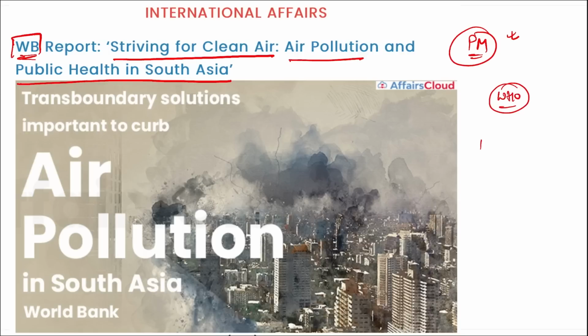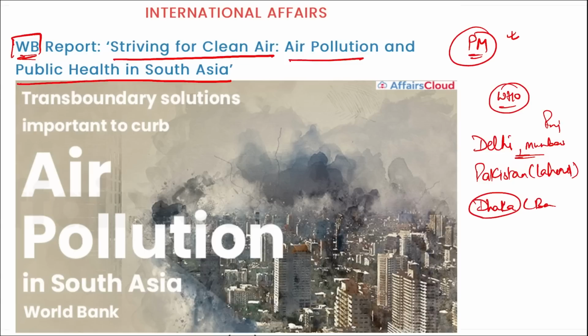For example, if we take Delhi, or Lahore in Pakistan, then Delhi, Mumbai also, right? Punjab, Haryana, that is basically the Delhi NCR region. These are the locations that have a high level of pollution. Not just this, Dhaka, Bangladesh. Dhaka also is one of the places that has the highest level of pollution in its city.